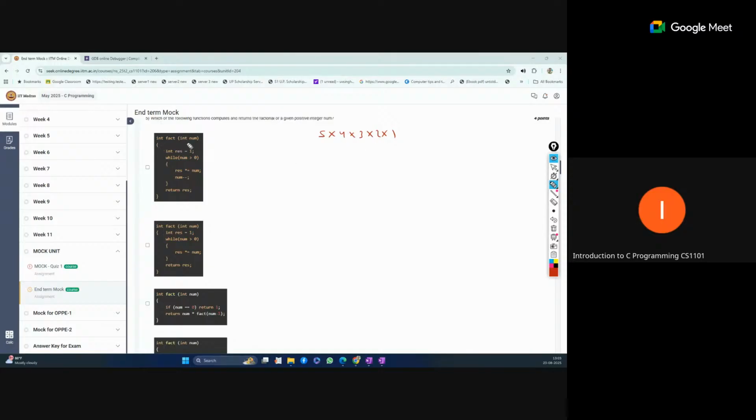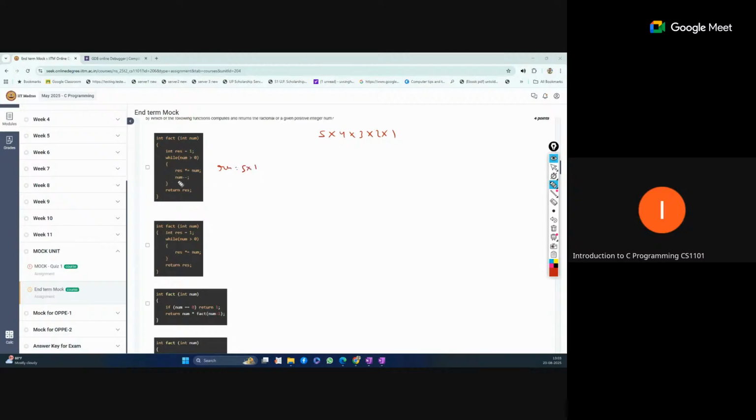In the first program, suppose we pass 5. We assign res equal to 1, and loop while num is greater than 0. Now res equals res multiplied by num. So we start with 5 into 1.